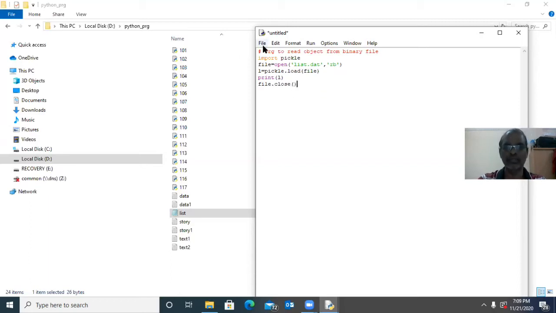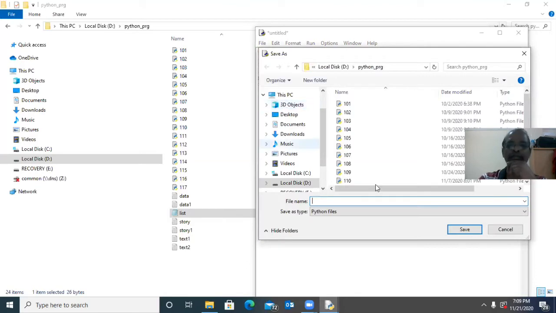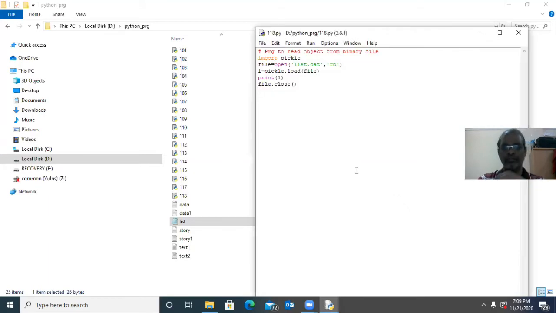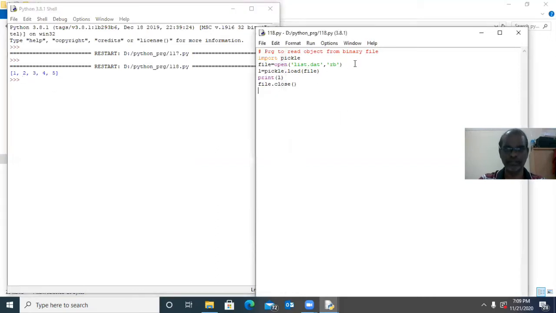Now I will save the program and run it. What will happen? See it here, 1, 2, 3, 4, 5, 6. This is the list object stored in list.dat. Now I'll explain.